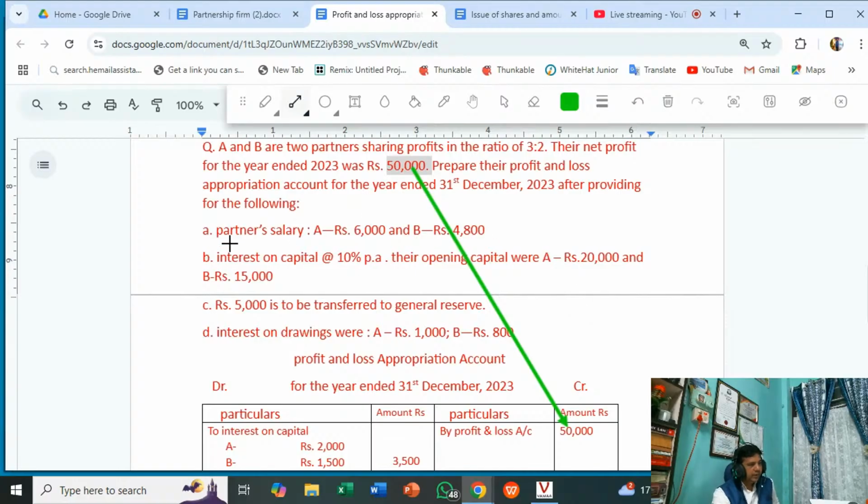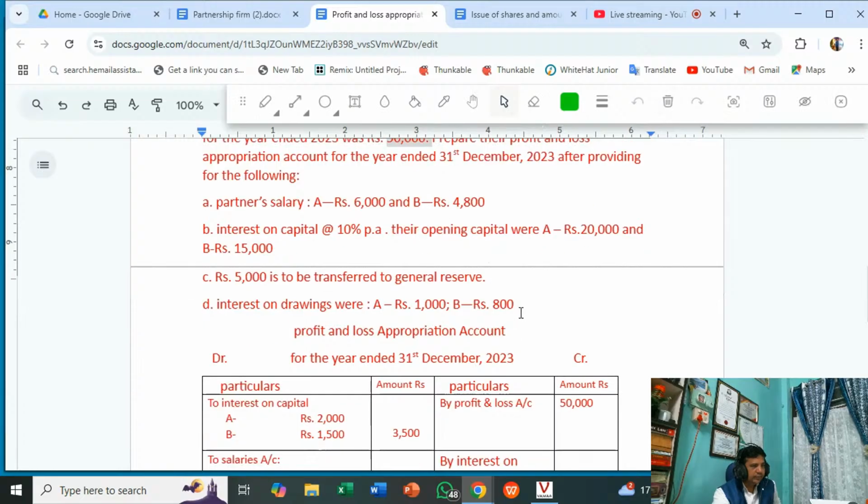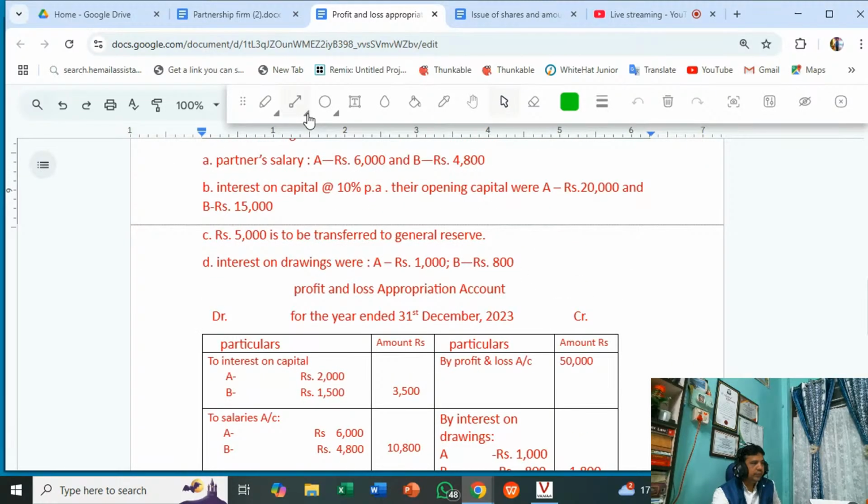Then you see the interest on capital on the opening capital. A has a capital balance of 20,000, so 10% of 20,000 is 2,000, and 10% of 15,000 is 1,500. This is how the amount of interest on capital is calculated. I will show you here.